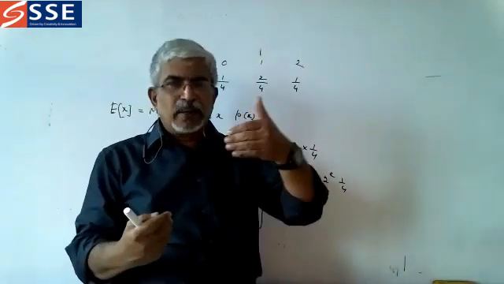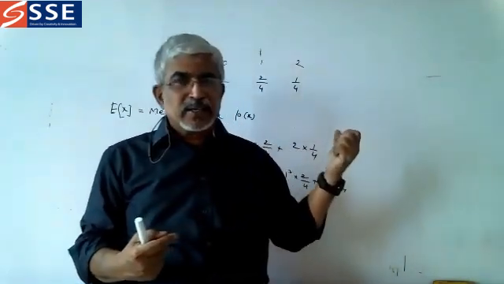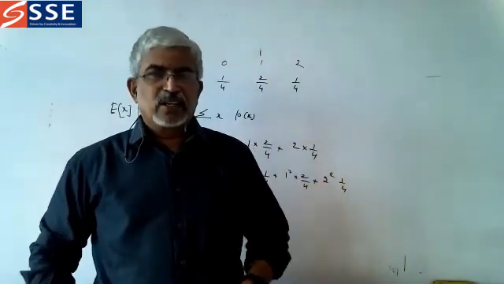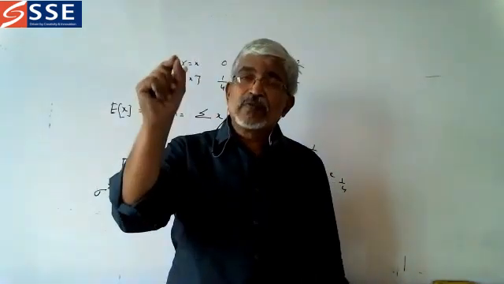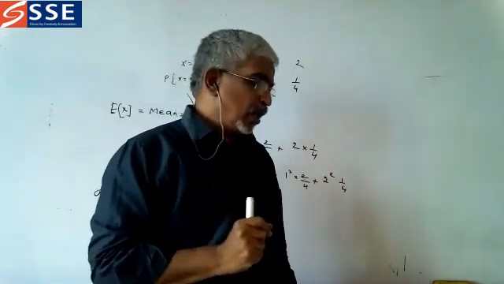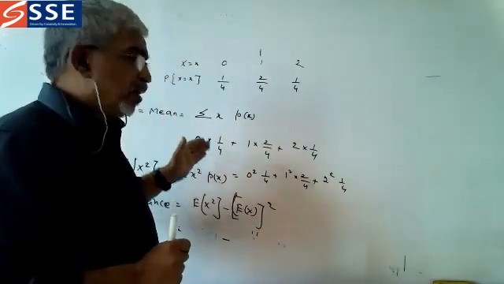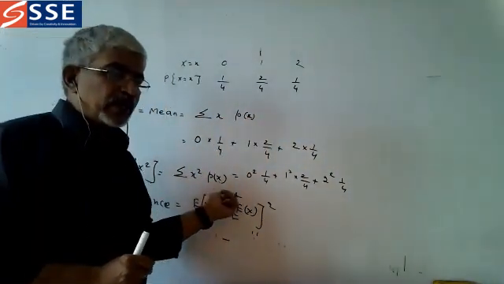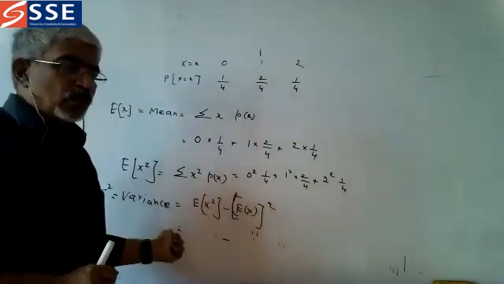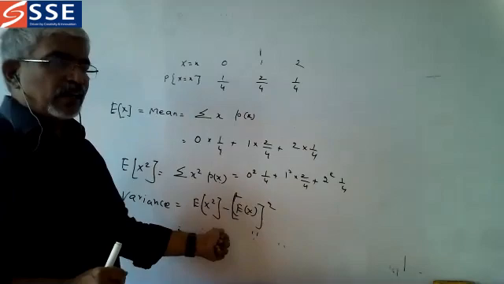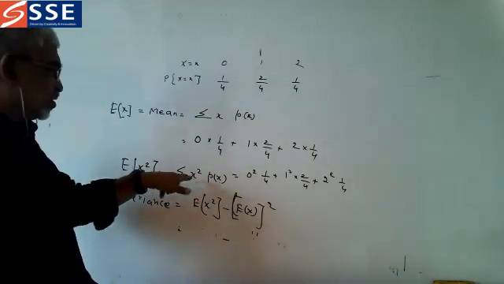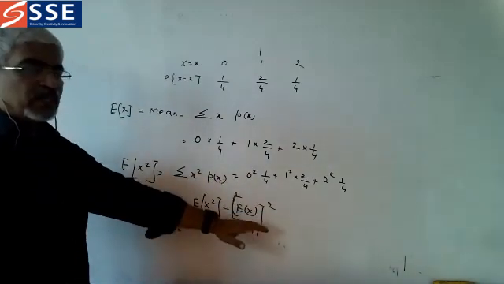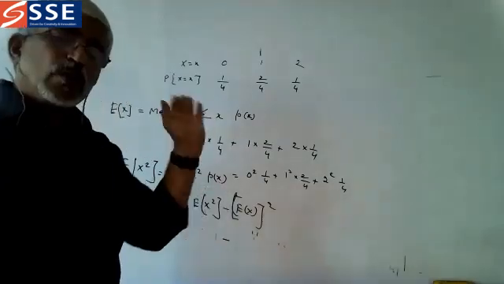Next, what is the condition for the probability mass function? It says that it is always greater than or equal to 0, and the summation of probability is equal to 1. And we went for the mean and variance. Mean is x into p of x, and variance is sigma square, x square into p of x. So variance is equal to E of x square minus E of x the whole square. E of x square is nothing but x square into p of x.